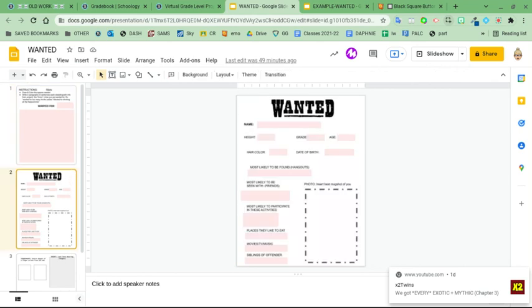So the red text boxes on this page are pretty easy. You're filling in name, height, grade, age, color of hair, birth date, where you hang out, who your friends are, what you participate in, places you like to eat, movies, siblings, TV shows, music, etc. that you like, and then a photo of yourself, mugshot in the box.